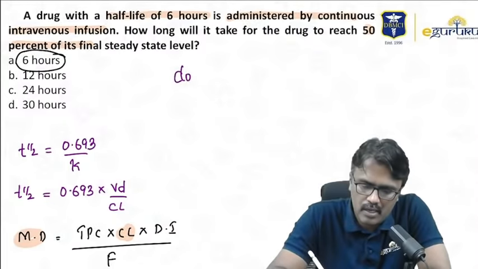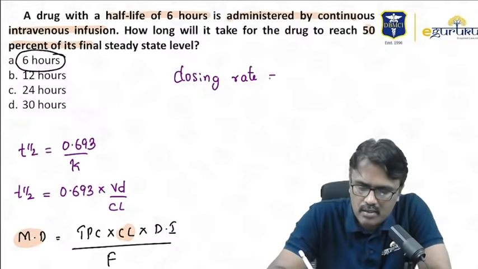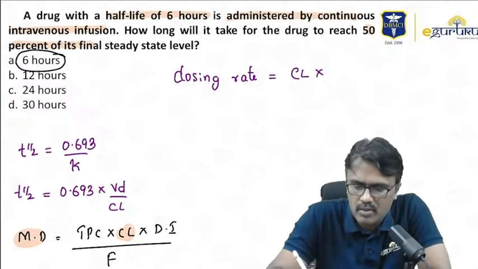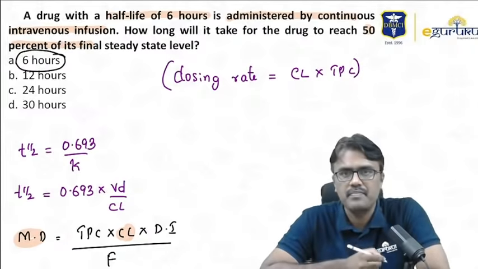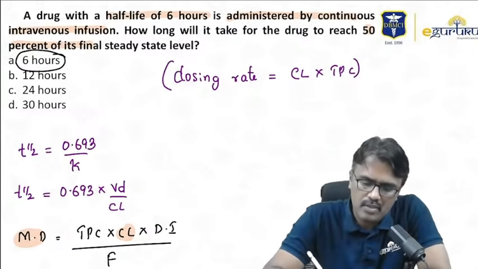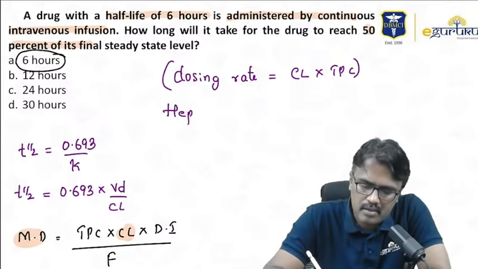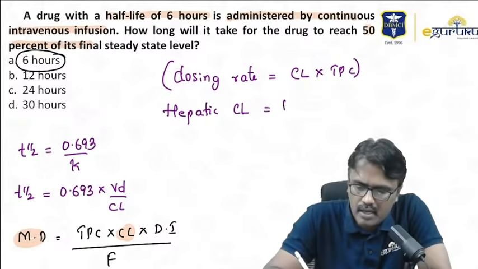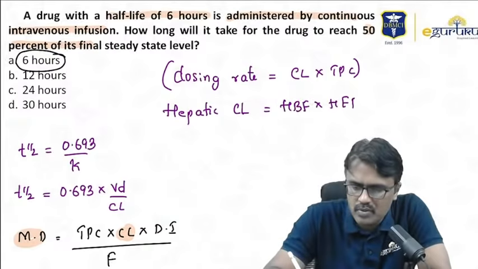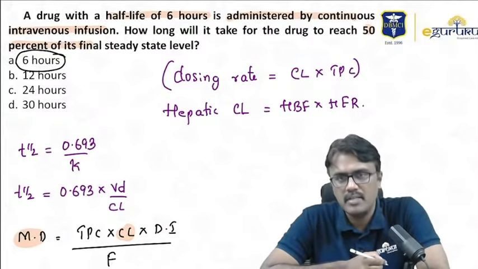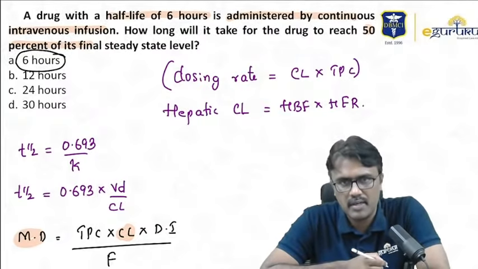Dosing rate is equal to clearance into target plasma concentration. So this is dosing rate. Then they will ask you hepatic clearance. Hepatic clearance is given by the formula hepatic blood flow into hepatic extraction ratio. So these are the formulas. Please keep in mind, they are asking this repeatedly.